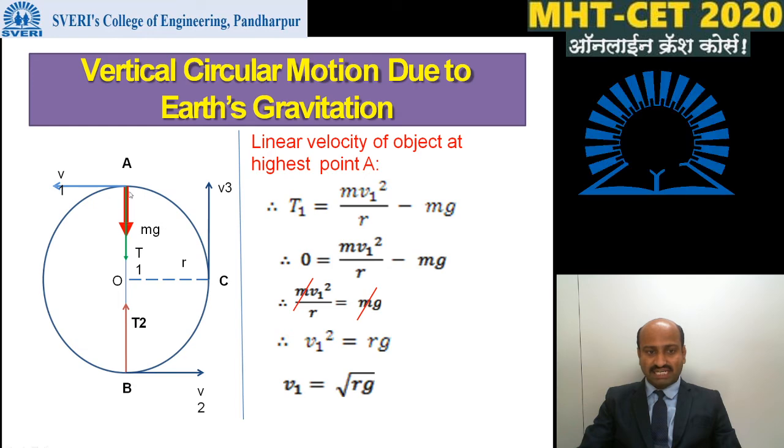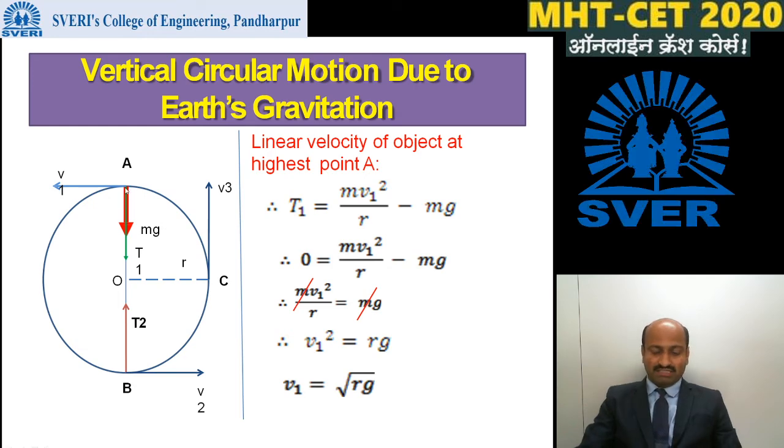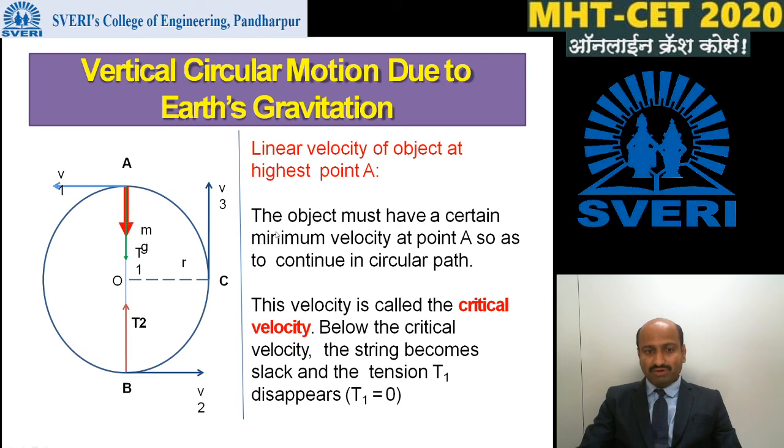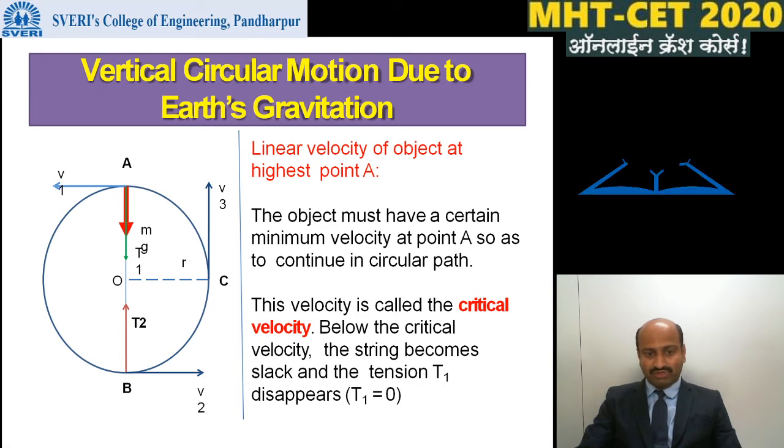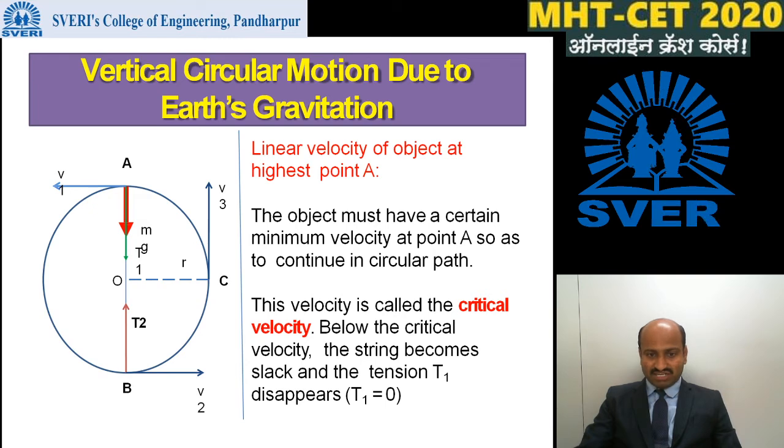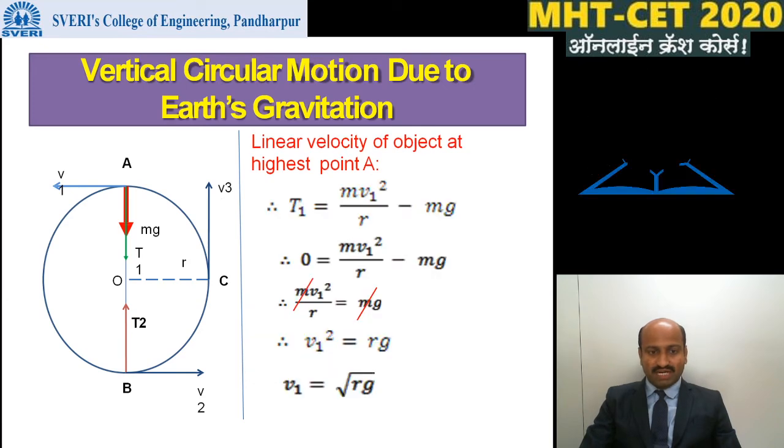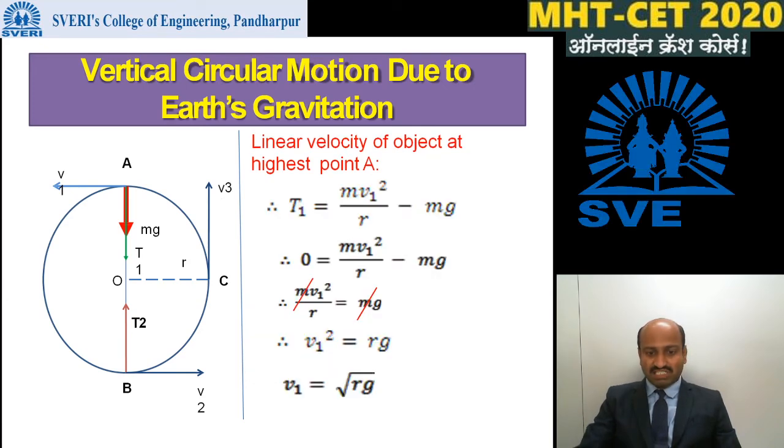This is the linear velocity at the highest point A. This is the minimum velocity at point A, that is v1 is equal to square root of rg. If the object fails to maintain this minimum velocity, then the string will become slack, the centripetal force will disappear and circular motion will not be possible. In order to maintain the circular motion, the object must have this minimum velocity, that is v1 is equal to square root of rg.